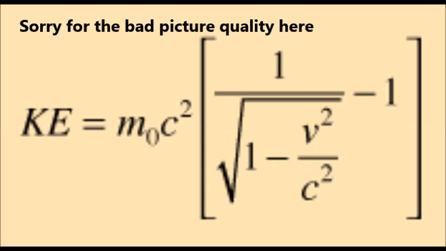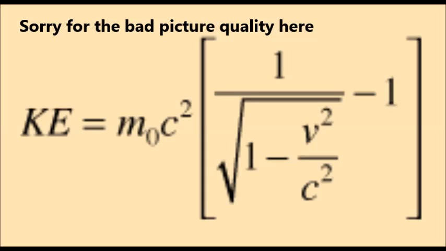When objects approach the speed of light, or even a significant fraction of it, you start to notice that the nature of energy and motion in the object begin to differ a bit. At such speeds, kinetic energy gains a new equation. This one. Seems like a mouthful at first, but bear with me here because we're not actually going to solve the equation, we're just going to draw a few simple conclusions from this.